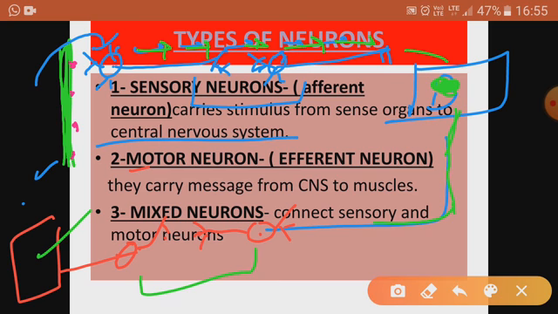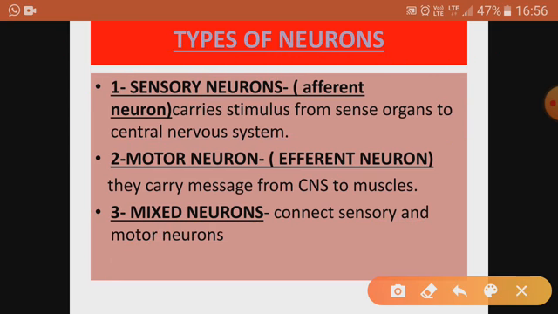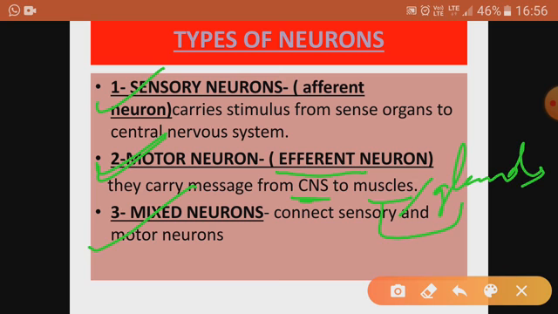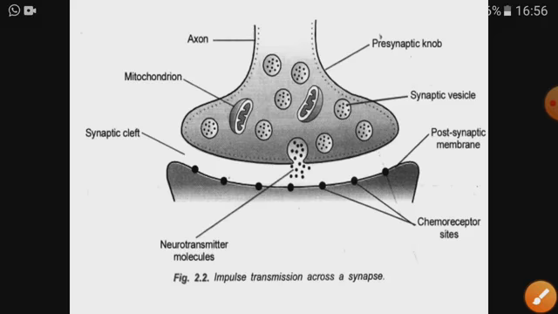Motor neurons are those neurons you can see here, and motor neurons are also called efferent neurons because they come later on. They carry the message from the brain to muscles or glands. Both muscles and glands are called effectors. Please remember, muscles and glands are called effectors. Sensory neurons carry the stimulus from the sense organ to the central nervous system. And mixed neurons connect sensory and motor neurons. So this is all about the neurons.